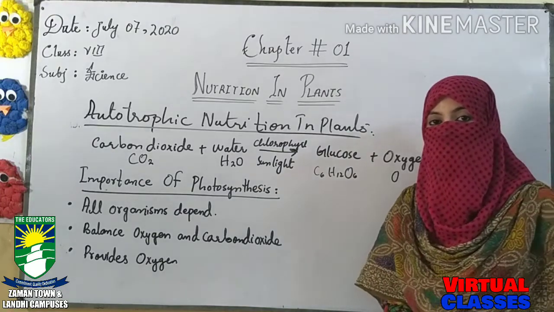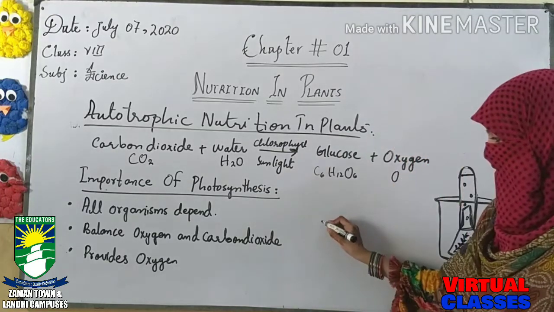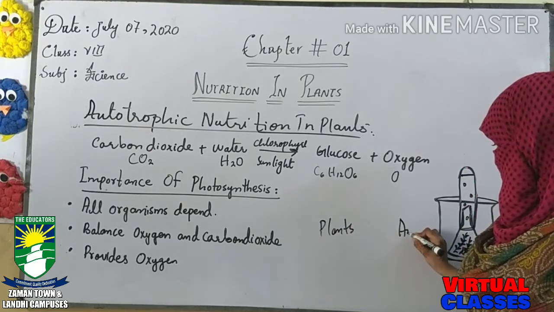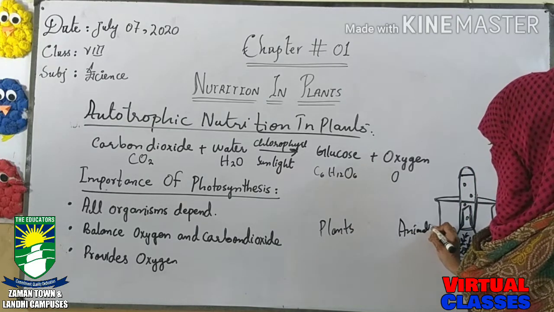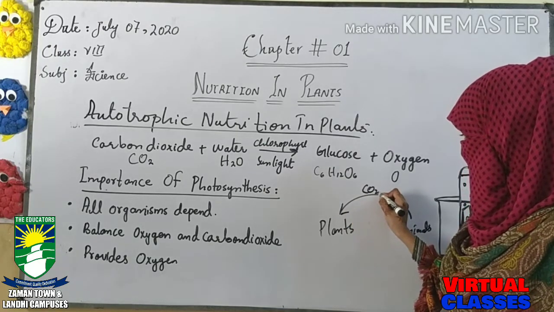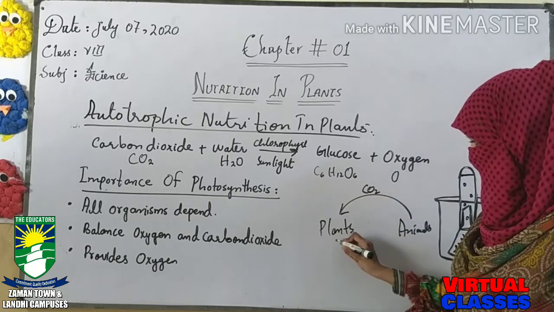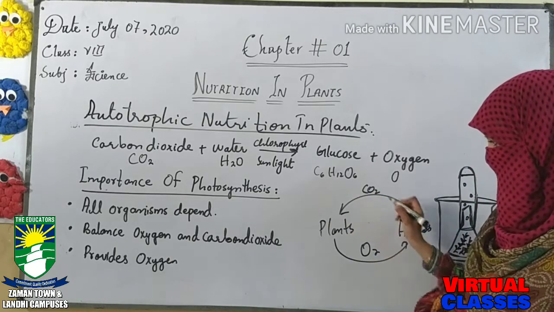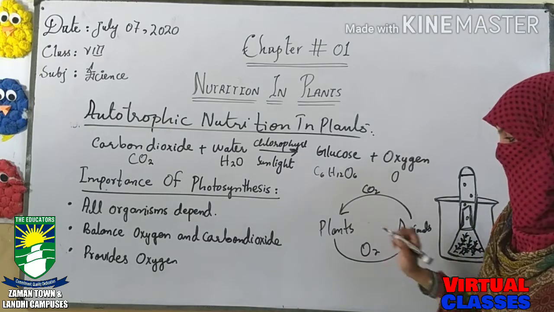How is it balancing oxygen and carbon dioxide in the environment? We have plants here, and we have animals here. Animals release their waste product, carbon dioxide. Carbon dioxide is their waste material, and oxygen is the waste material of the plant.